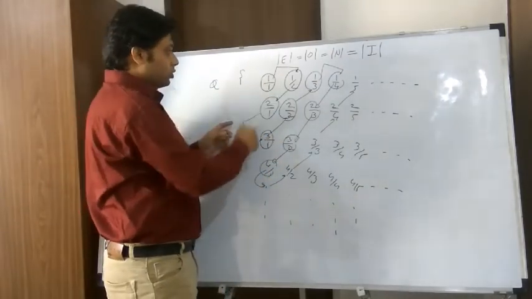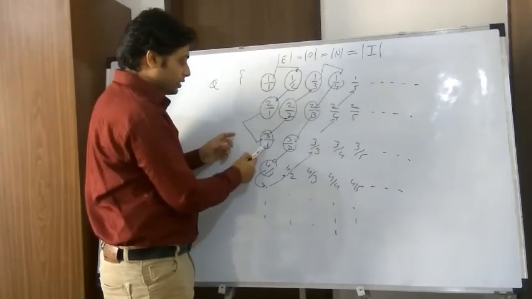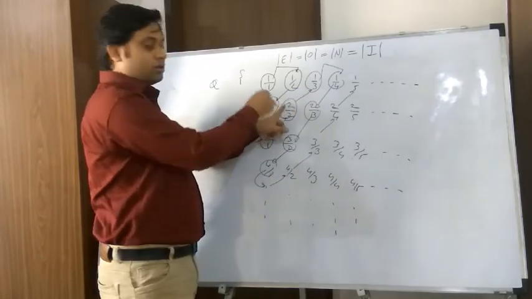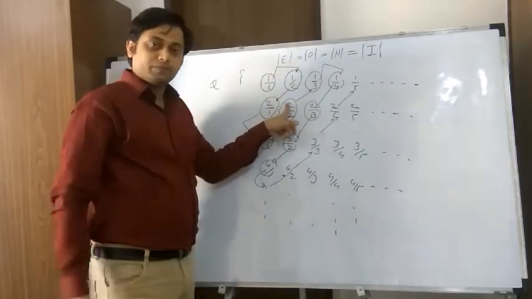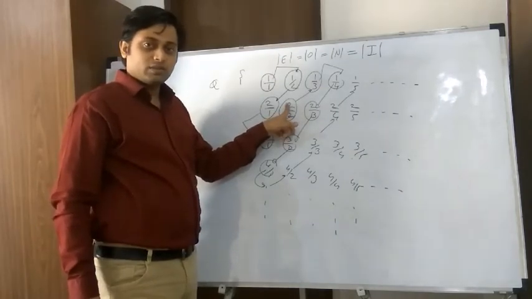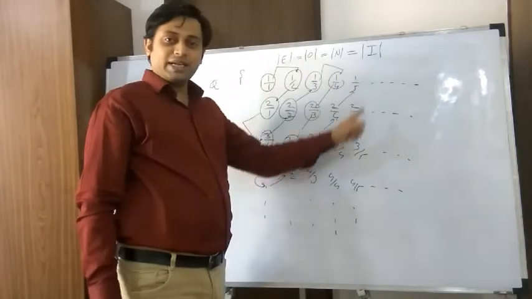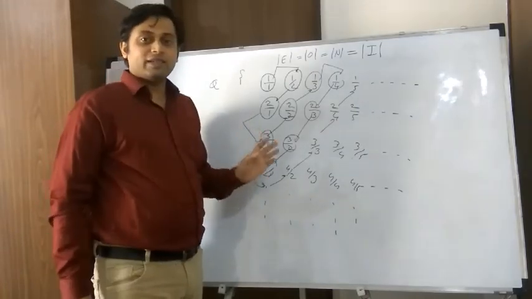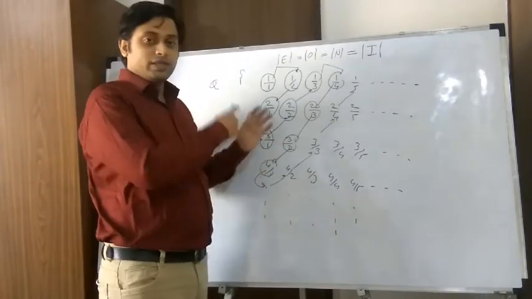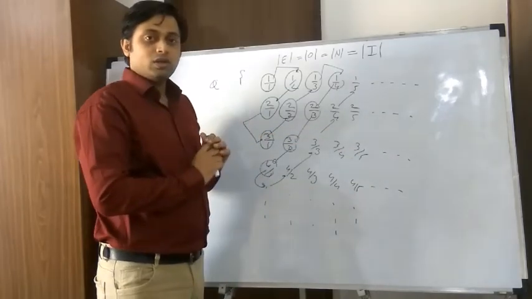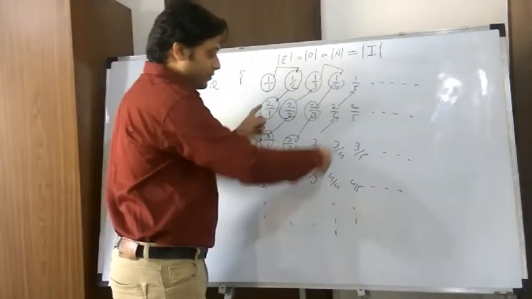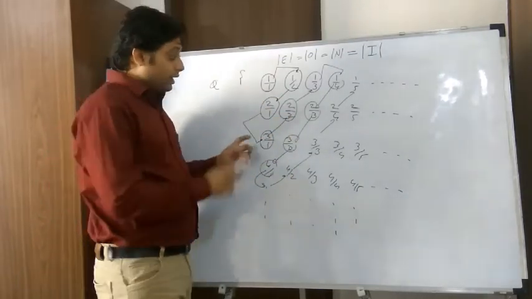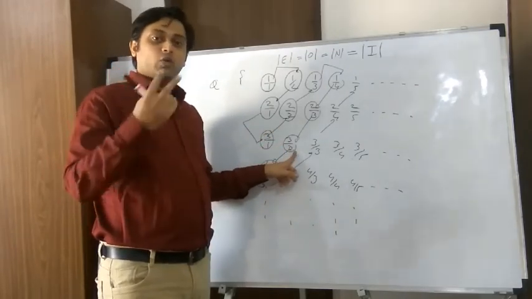This is the queue. 1 by 1, then 1 by 2, 2 by 1, 3 by 1, 2 by 2, 1 by 3, 1 by 4, 2 by 3. So this is the queue, and the number in the queue is the natural number assigned to that rational number. So if somehow you are able to make them stand in the queue, you have a mapping. So this mapping is called Cantor's diagonalization approach. And now since we made them stand in the queue, we have a perfect mapping. All the rational numbers will be visited at some time, so all the rational numbers will be mapped to the natural numbers, and no rational number will be visited twice. So this is a one-to-one onto mapping.